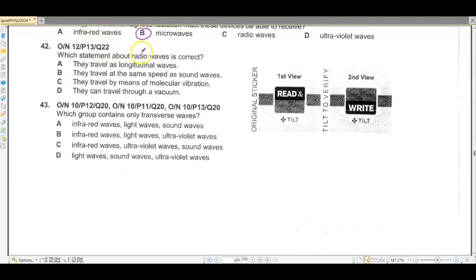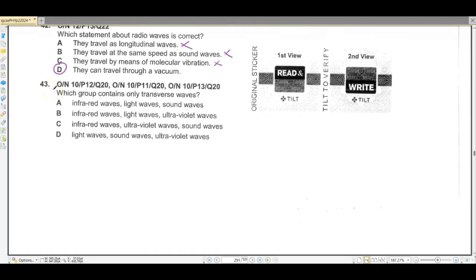Question number 42. Which statement about radio waves is correct? They travel as longitudinal waves. No. They travel at the same speed as the sound wave. No. They travel by means of molecular vibration. No. They can travel through vacuum. Yes. So D is the correct option over here.